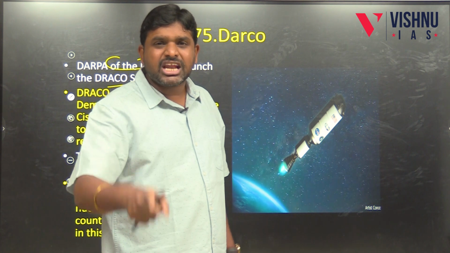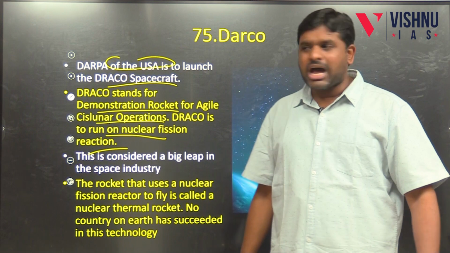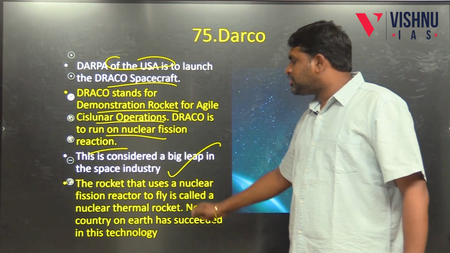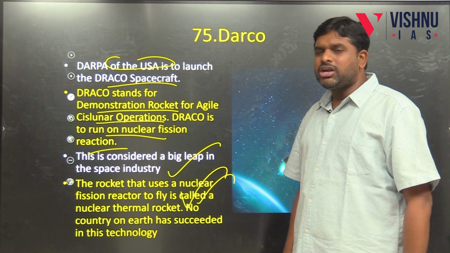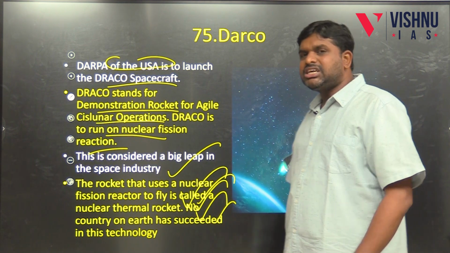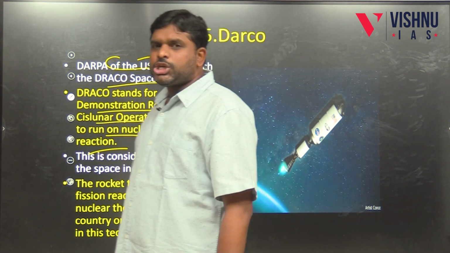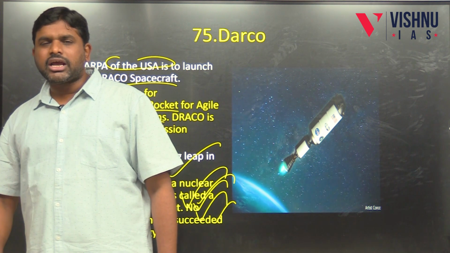Nuclear powered spacecraft is called as Darco. A big leap in the space industry. The rocket that uses the nuclear fission reactions to fly is called as nuclear thermal rocket. No country on earth has succeeded in this technology, and United States of America is coming up with this technology, which is called as nuclear fission technology.